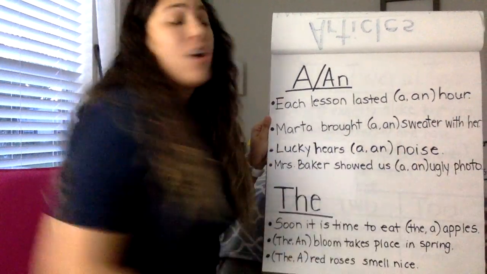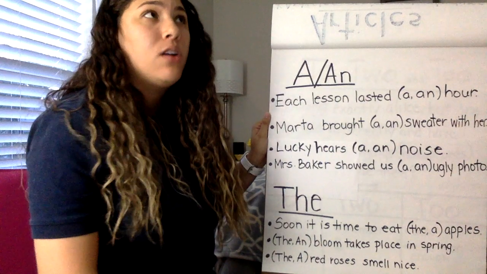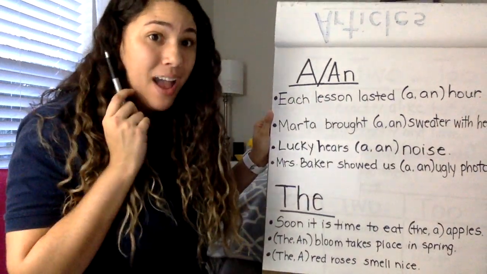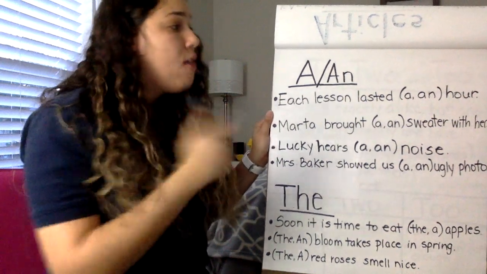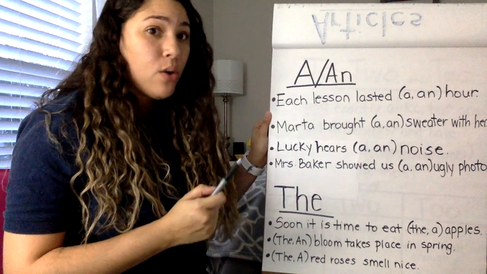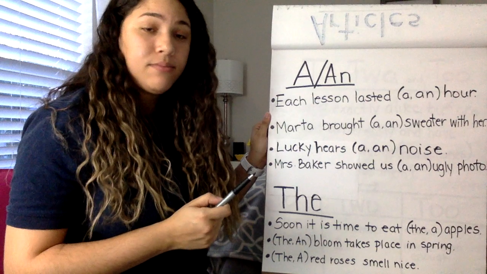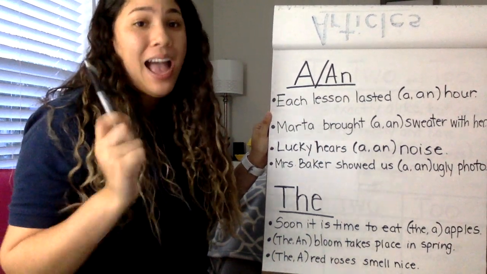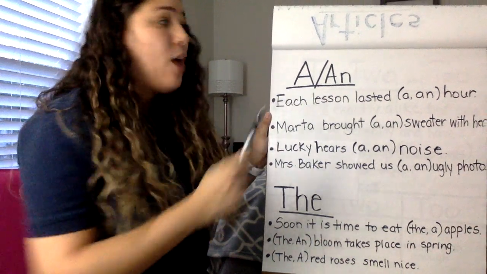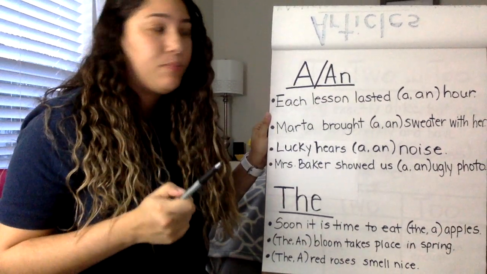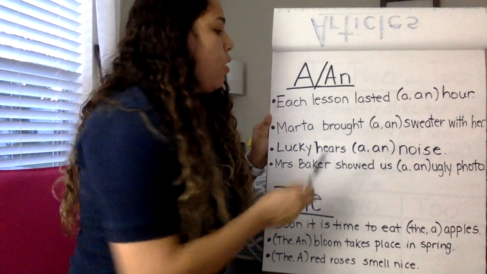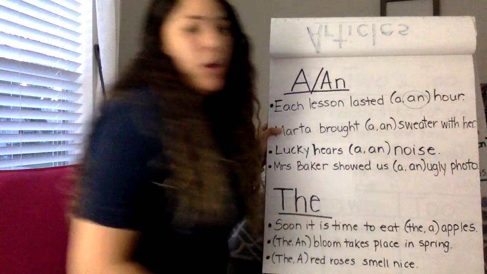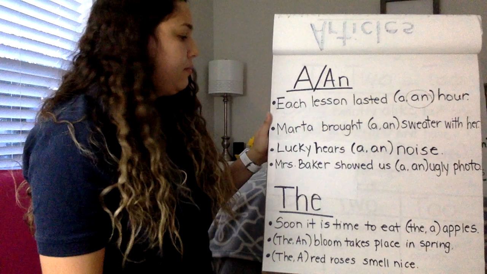Well, let's look at our word, hour. Hour starts with an H, but remember, we're looking at the sound. We're paying attention to the sound. So does hour have a consonant or a vowel sound? It has a vowel sound. Remember, vowel sounds are A, E, I, O, or U. And hour has the O sound. Okay? So each lesson lasted an hour would be the correct answer.